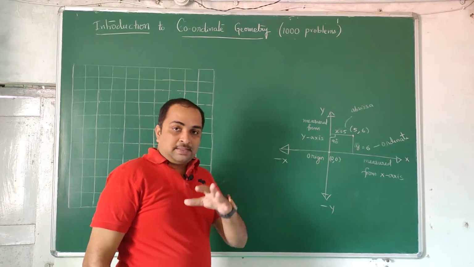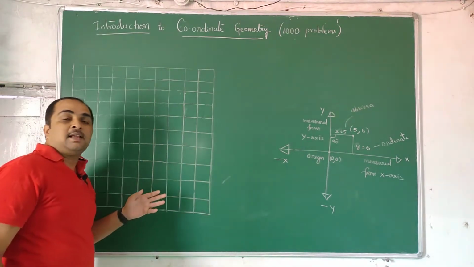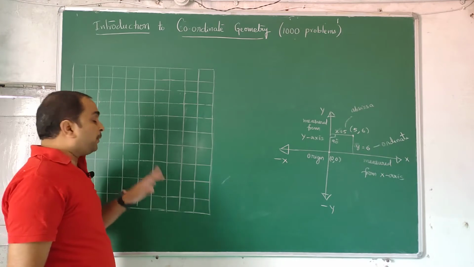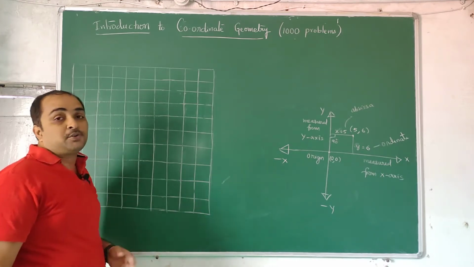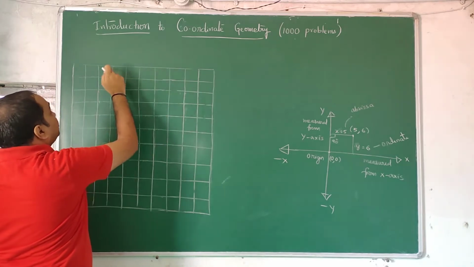I ask whoever is seeing this video to draw a 10 by 10 square. You may say, sir, I have graph paper. Please don't use graph paper, draw it for the first time. Next time onwards you can use graph paper. So take a 10 by 10 square, 1, 2, 3, 4, 5.